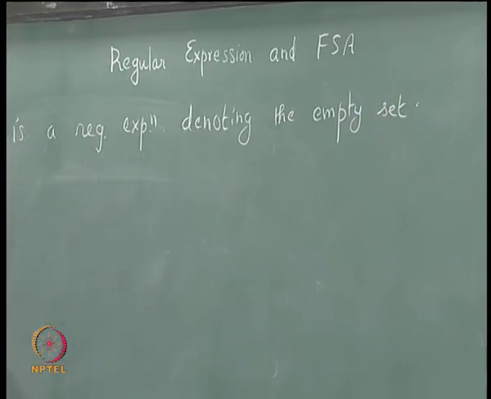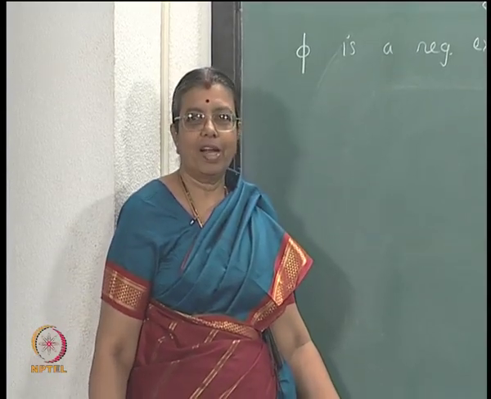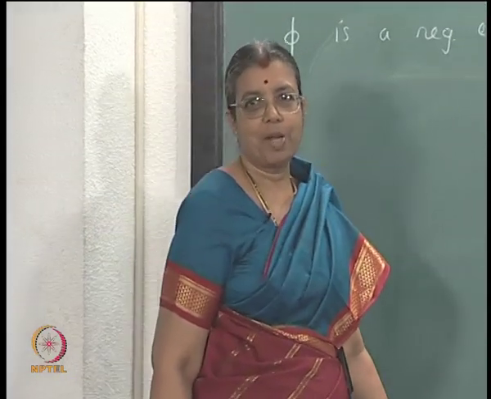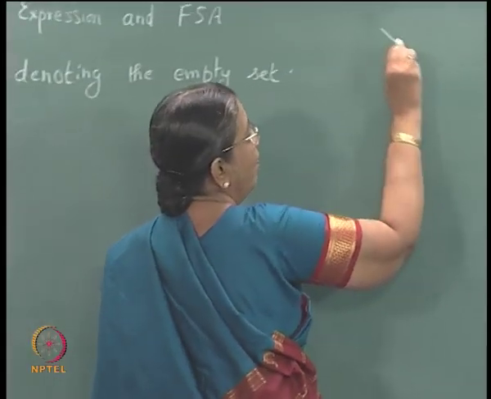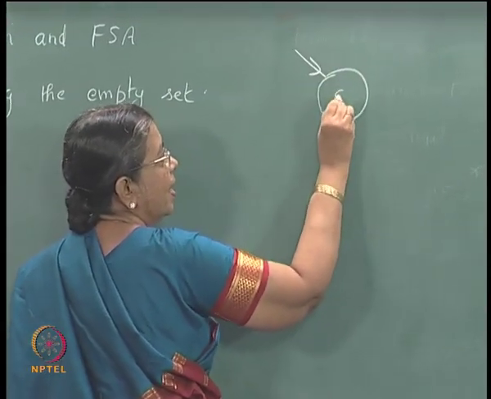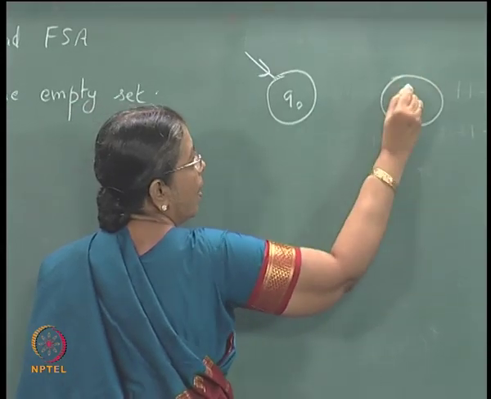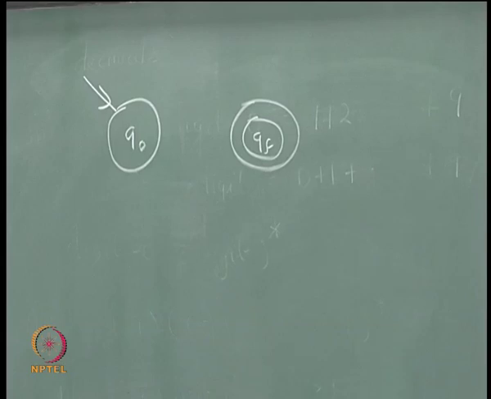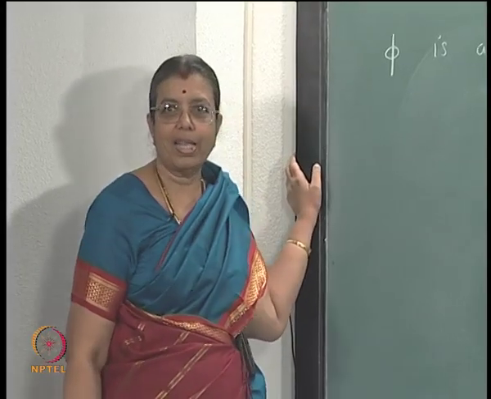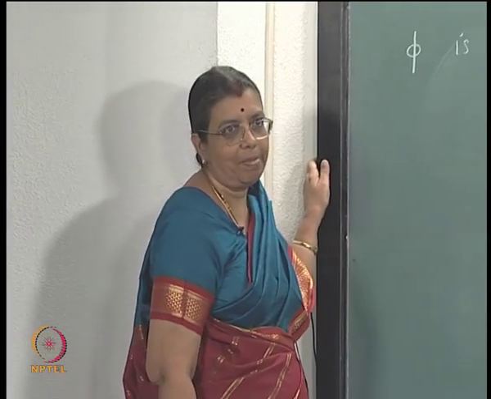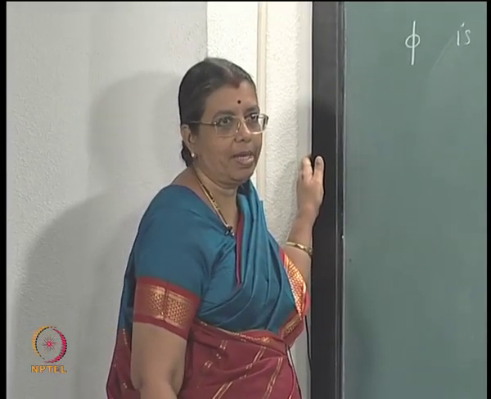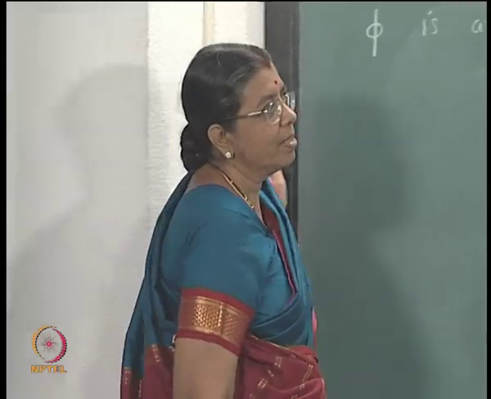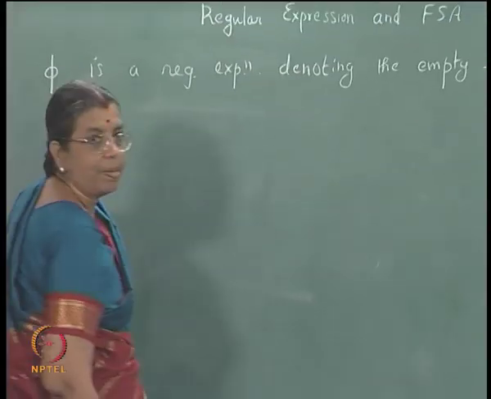Now, how can you draw a non-deterministic FSA with epsilon moves for this? You can have a diagram like this, Q naught, QF, without any arc between them. What does this accept? There is no arc there, it accepts the empty set, no string will be accepted. This is the state diagram of a machine which accepts the empty set.